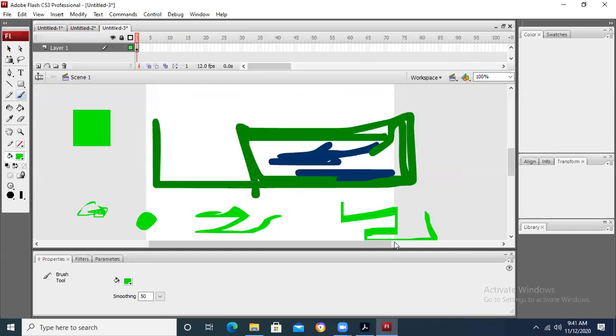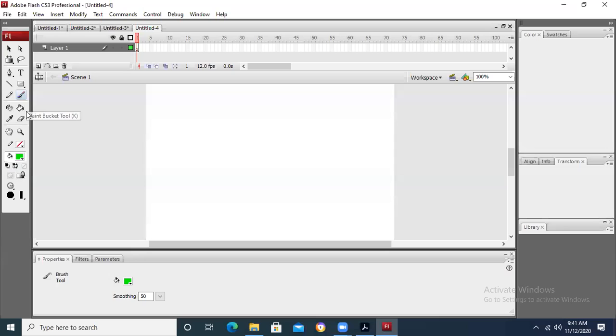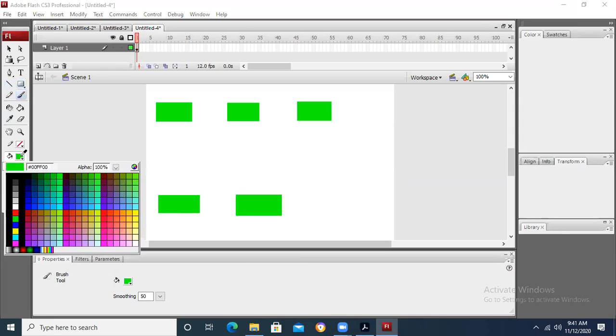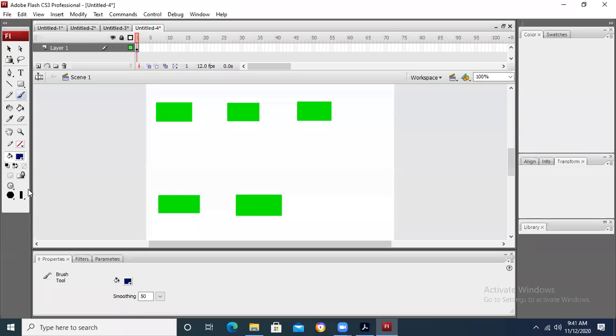Okay, let me apply it once again. We take a rectangle, another rectangle. Now I take a paintbrush and I take some other color, blue color.